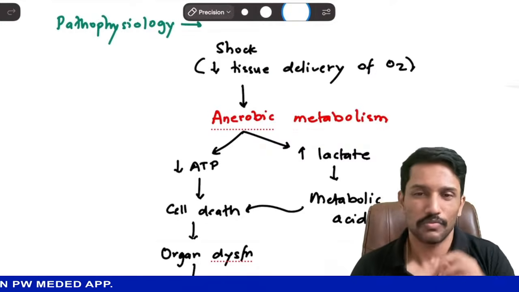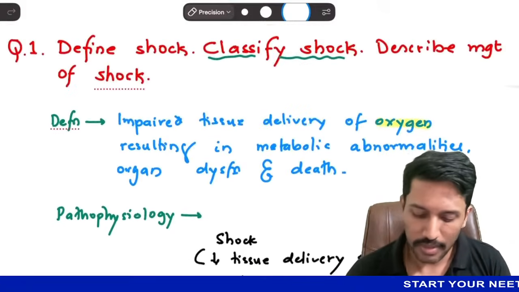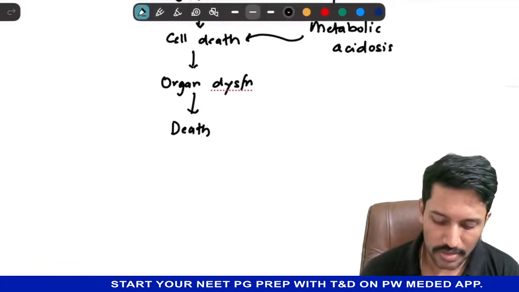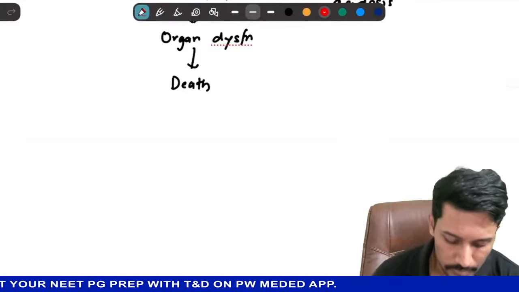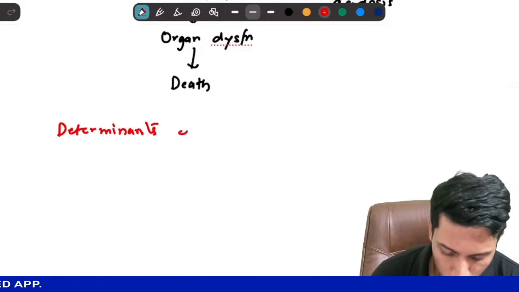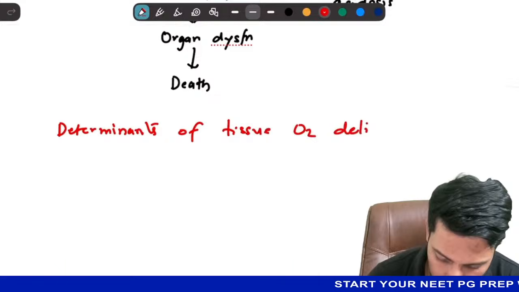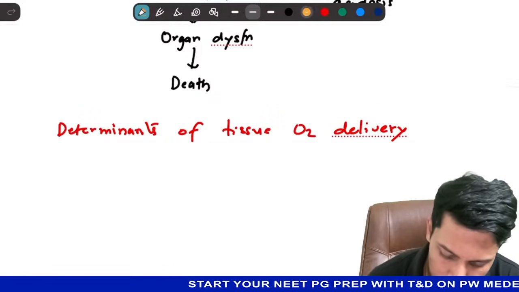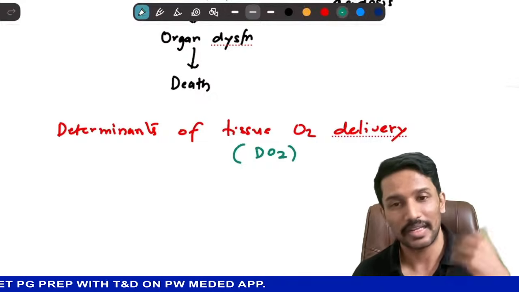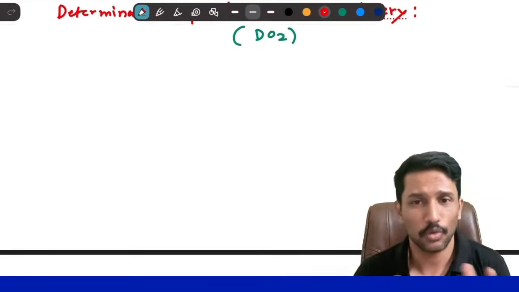Now that we know why shock can lead to death, let's understand what determines the oxygen delivery to the tissues. How oxygen reaches the tissues. So let us understand the determinants of tissue oxygen delivery. This tissue oxygen delivery, we will generally abbreviate it as DO2. DO2 refers to delivery of oxygen to the tissues. So what decides it, right? So let us understand the whole spectrum.